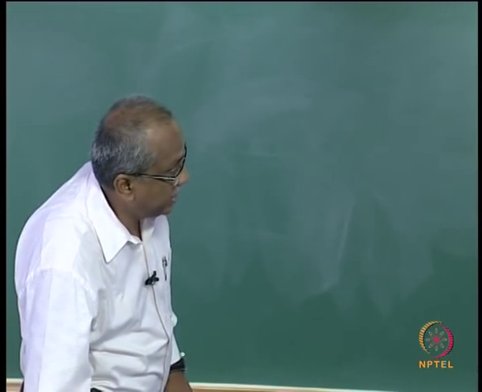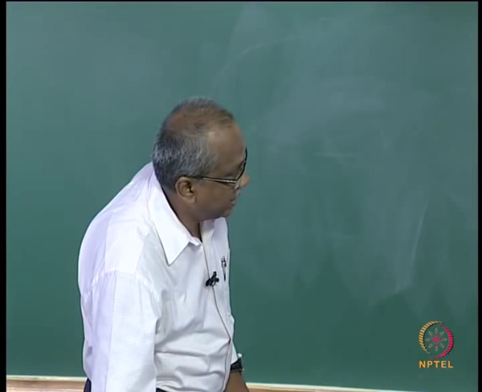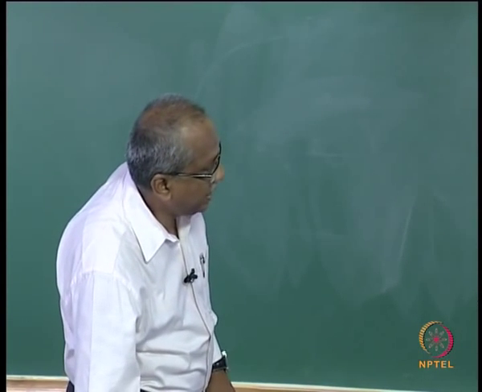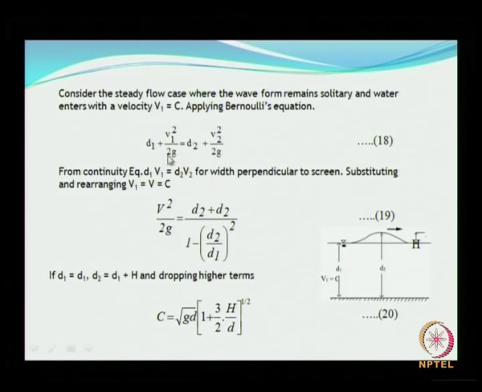So this is d2 and this is d1, and here v1 is equal to c. Use the continuity equation as shown here, and then apply the Bernoulli equation as given here, and then use the continuity equation, from which, rearranging with v1 equal to c, you can obtain an expression as shown here.